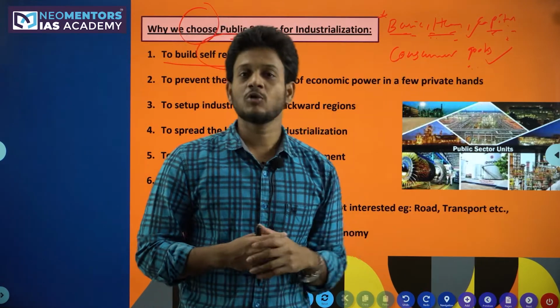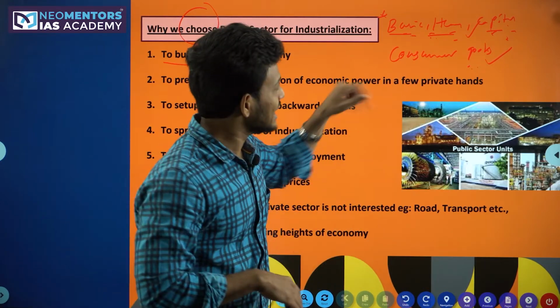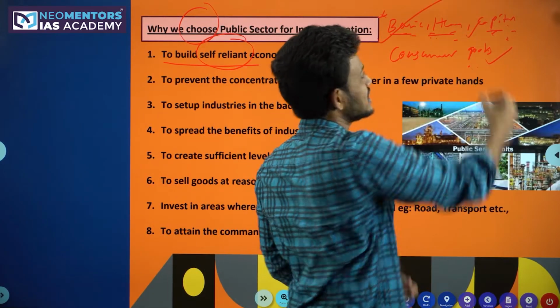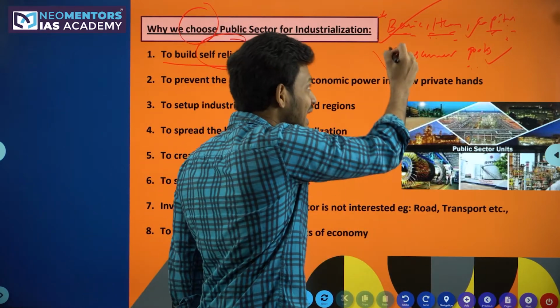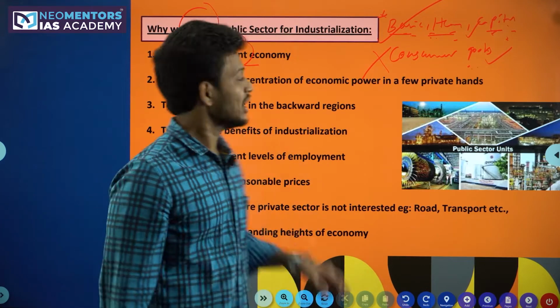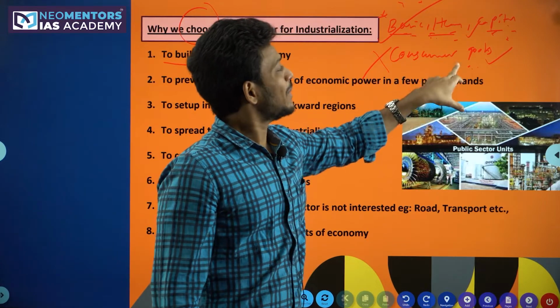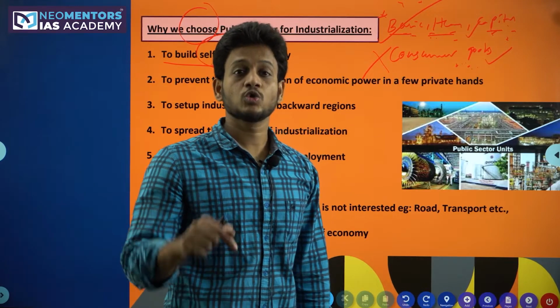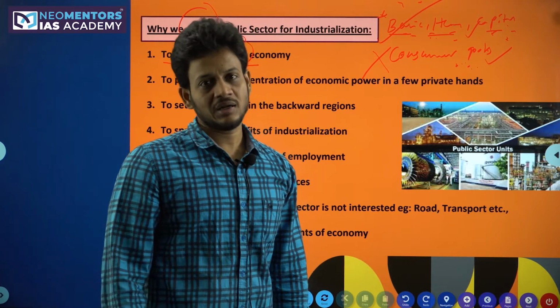When it comes to the capital goods industries, they are important for consumer utilization. In India, we are able to produce these industries because of our industrial policies, but we are unable to bring the consumer industries in India. So as far as industrialization is concerned, we are more or less self-reliant. But when it comes to consumer industries, today we are dependent on foreign countries rather than the Indian companies itself.